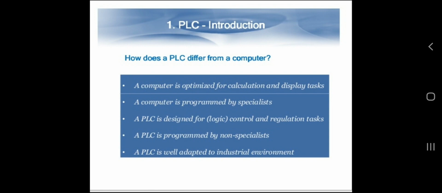A computer is programmed by specialists, whereas the PLC is designed for logic control and regulation tasks. A PLC is programmed by non-specialists, and a PLC is well adapted to the industrial environment. This is the major difference between the computer and PLCs.